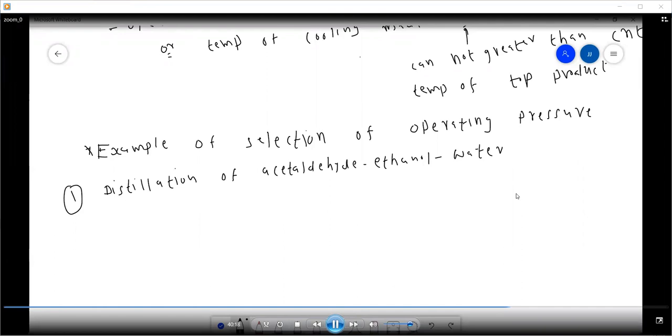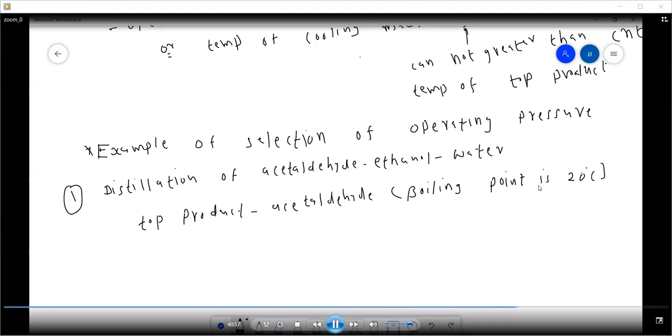So here the top product, or distillate product, is acetaldehyde, right? And the boiling point of acetaldehyde is 20 degrees centigrade.